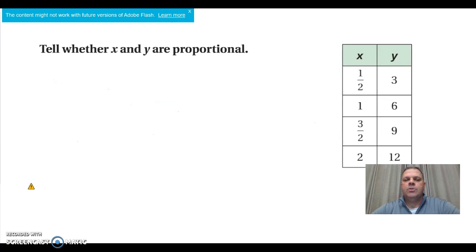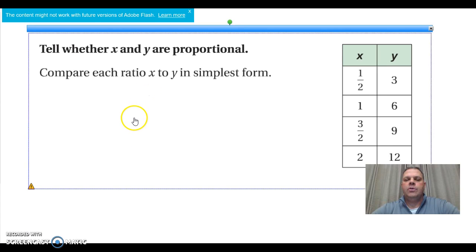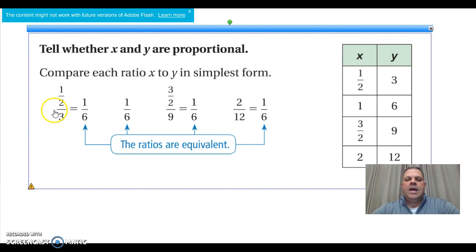In our next example, we are to determine whether x and y are proportional. We can use any of the numbers available. Compare each x ratio to the y in simplest form. 1/2 to 3 simplifies to 1/6 because we times 1/3. The second one is 1/6. 3 halves to 9 simplifies to 1/6. And 2/12 simplifies to 1/6. Therefore, the ratios are equivalent, so x and y are proportional.